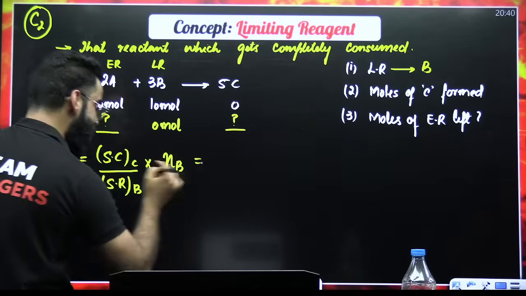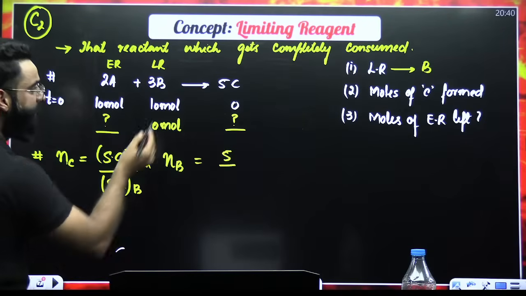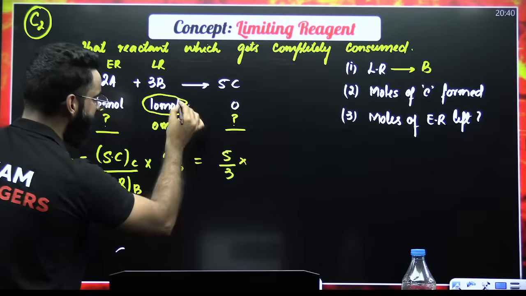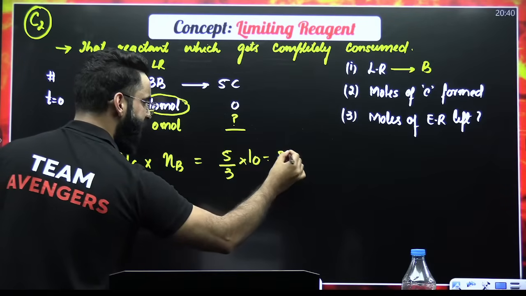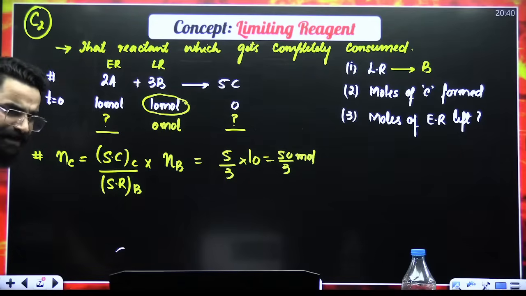Pretty much simple. What is the stoichiometric coefficient of C? That's 5. Divided by, what is the stoichiometric coefficient of B? That is 3. Multiplied by number of moles of B. Number of moles of B were 10. So the answer is 50 divided by 3. So you got to know 50 by 3 moles of C have got formed at the end of the reaction.